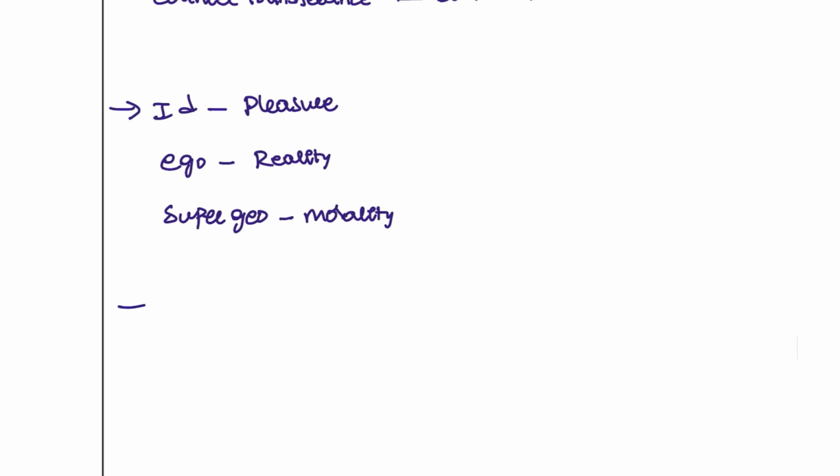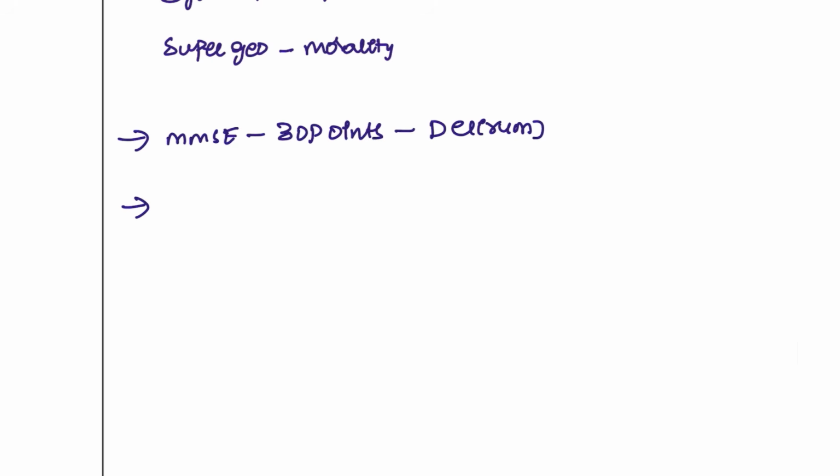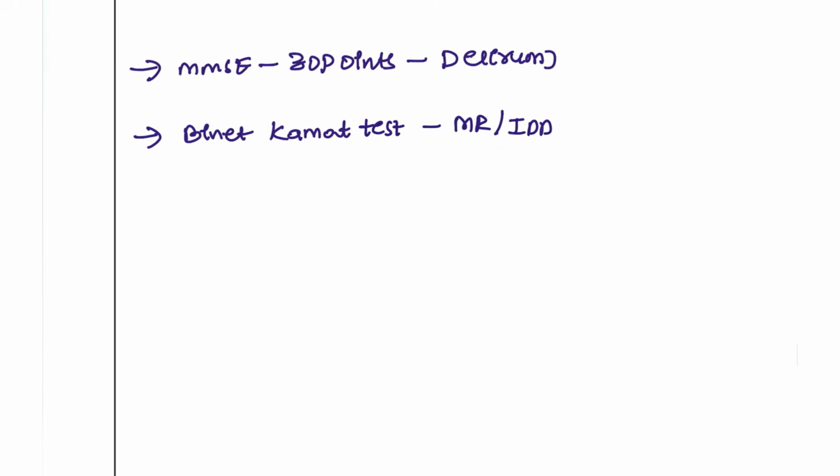Next, we also have the classification MMSE. MMSE consists of 30 points and is used for delirium patients. For delirium patients, I am going to use the MMSE. For mental retardation patients, what we are going to use in India is the Bennett-Kamat test. This is used for mental retardation or intellectual disability patients. That is one point that you have to remember.